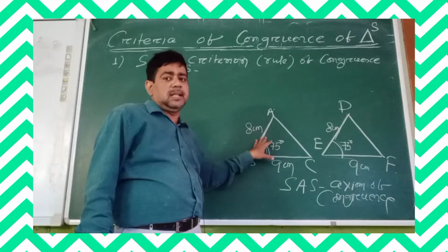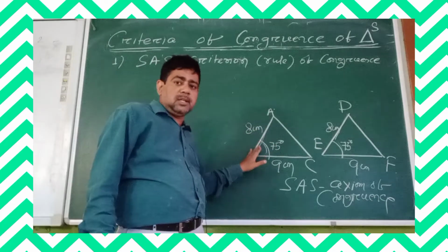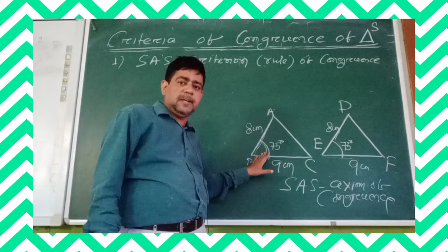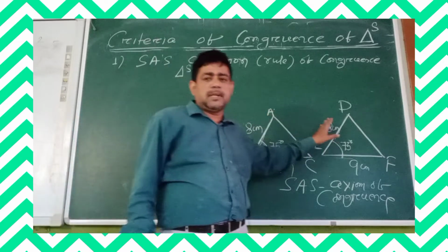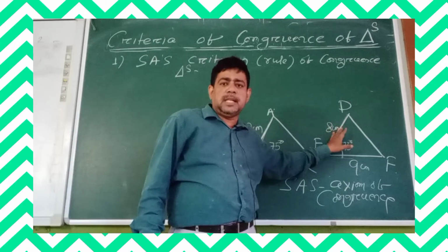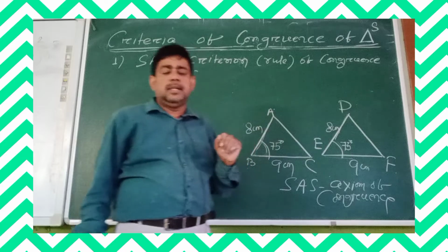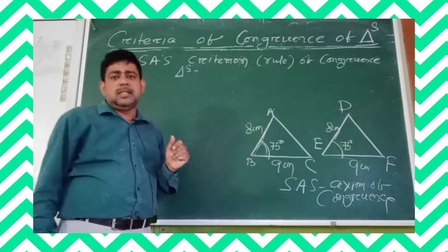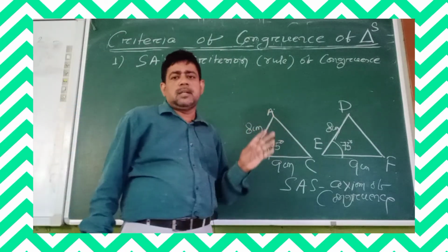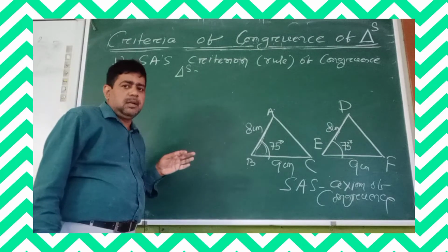In the two triangles, two sides and the including angle of one triangle are respectively equal to the corresponding sides and the including angle of the other, then the triangles will be congruent. This is called side angle side congruence of triangles.